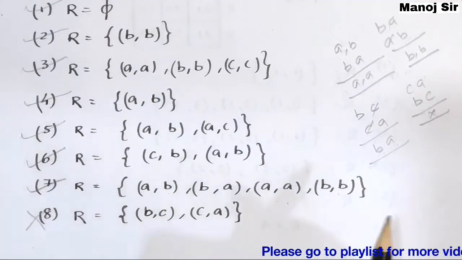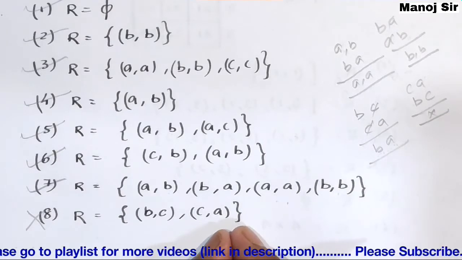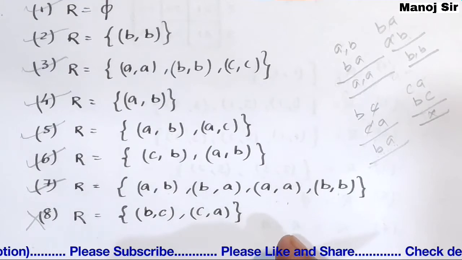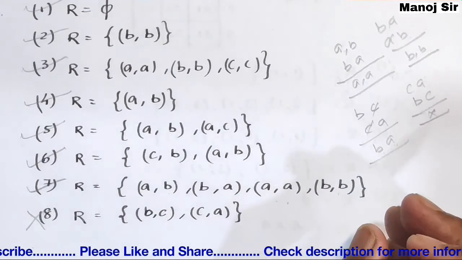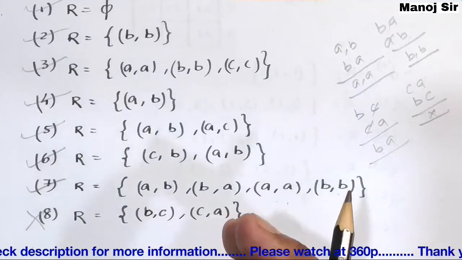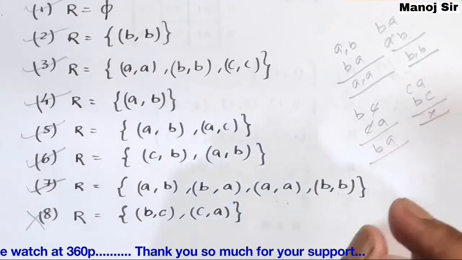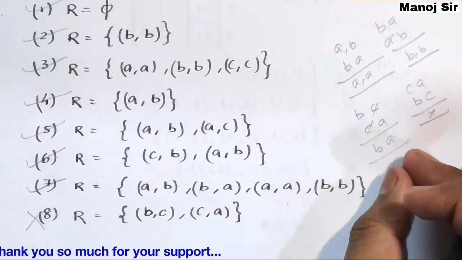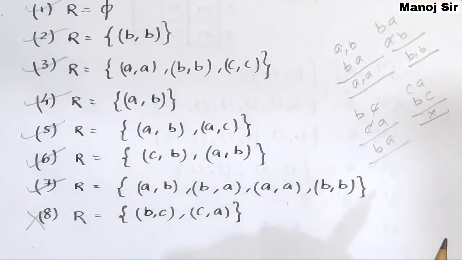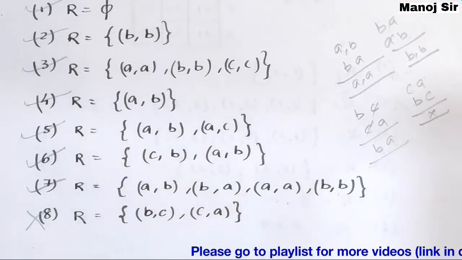Now if you add this pair to this relation, then this relation would be a transitive relation. This is much clearer. Those elements which need to be added to a relation to make it transitive, such pairs are known as the transitive closure. To find such a transitive closure, we will take the help of the Warshall algorithm, and that algorithm we will discuss in the next video.